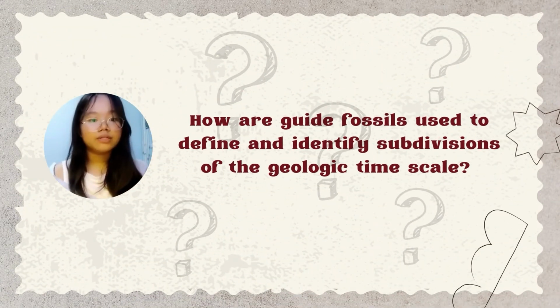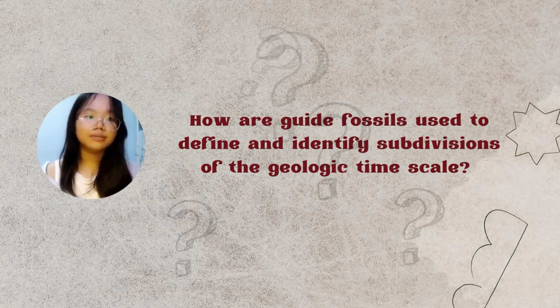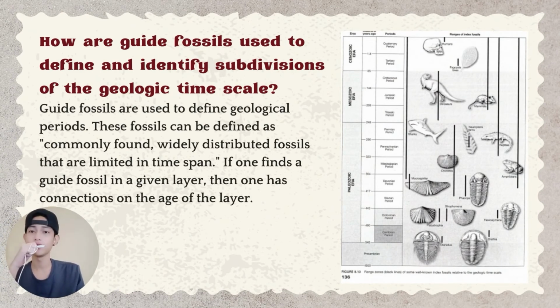Erik, how are guide fossils used to define and identify subdivisions of the geologic timescale? Guide fossils are used to define geological periods. These fossils can be defined as commonly found, widely distributed fossils that are limited in time span. If one finds a guide fossil in a given layer, then one has a connection with the age of that layer. Using guide fossils, the geological periods are defined, like this one for example. The Ilrathia is found in the Cambrian period, meaning every fossil found in the same level as Ilrathia can be placed in the same period, which is from 490 to 540 million years ago.